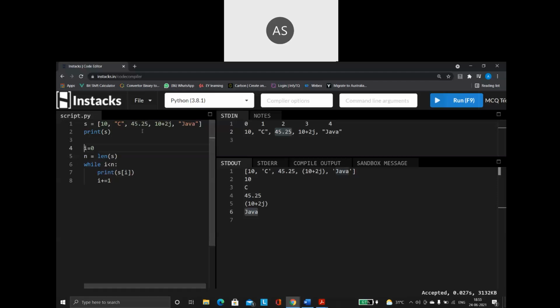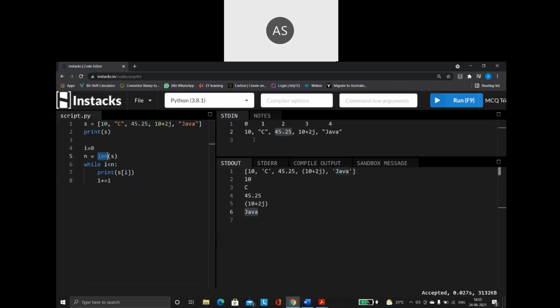Right. So here also I am making use of the len function. Just remember, the len function is a common function that you can make use of for a string, for a list, for a set, for a tuple, for a dictionary. So this len function is common for these 5 types. I can use the len function on a list, on a tuple, on a set, on a dictionary, and I can also make use of it on a string.